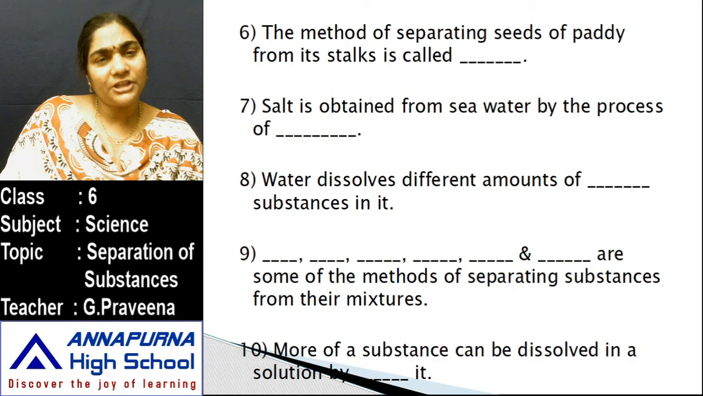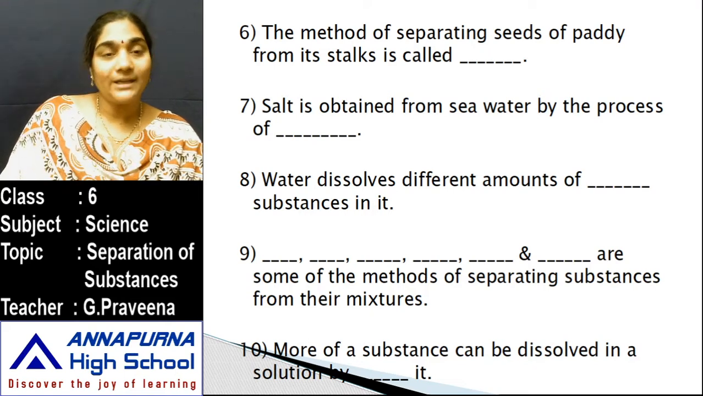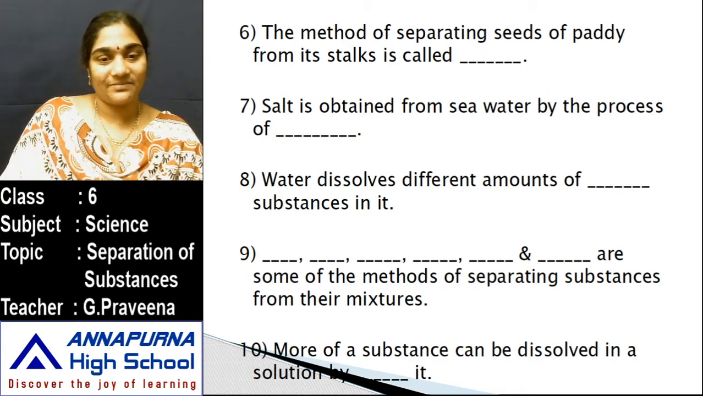The method of separating seeds of paddy from its stalks is called dash. Salt is obtained from seawater by the process of dash. Water dissolves different amounts of dash substances in it. Then the next bit, so here are all the different processes. These are some of the methods of separating substances from their mixtures. The next one, more of the substance can be dissolved in a solution by dash.